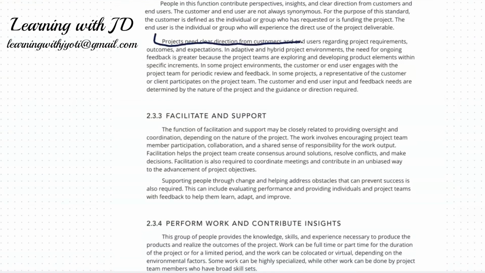I'm sorry for the overwrite on the line, but yeah, just wanted to highlight this. Please highlight this as well.